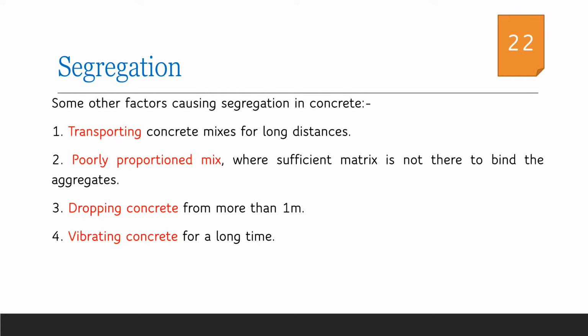The vibration also has to be done carefully. We should not do less or more vibration. That is, optimization in mixing, transportation, placing and vibration is very much important, as well as proper mix proportion is also having a great influence in the segregation of concrete.